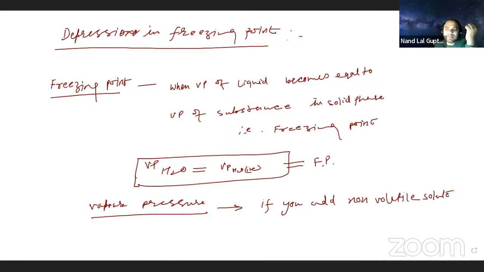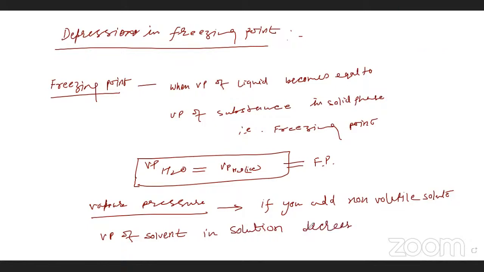The vapor pressure, that is freezing point, is going to decrease. So if you add the non-volatile solute, vapor pressure of solvent in solution decreases. Okay, this is the point.